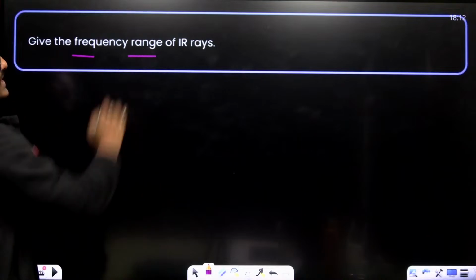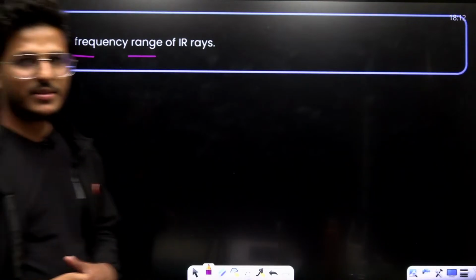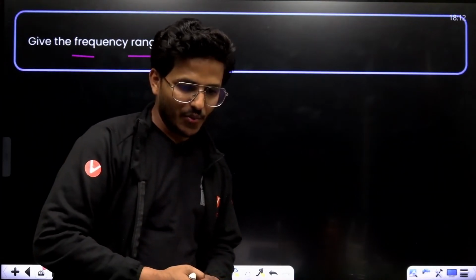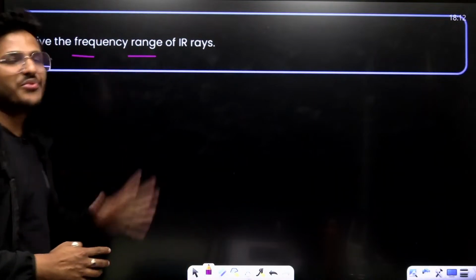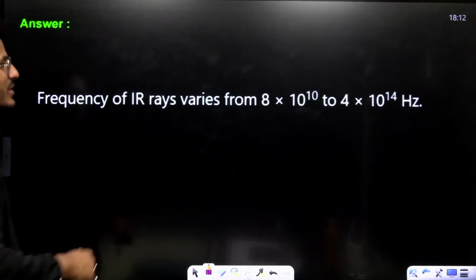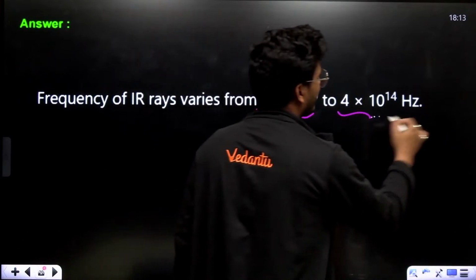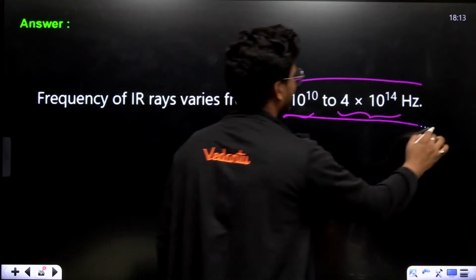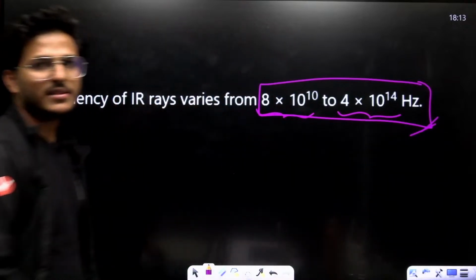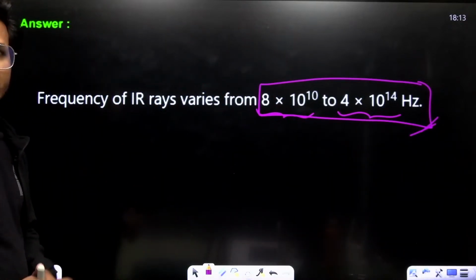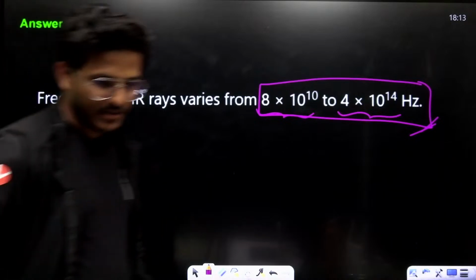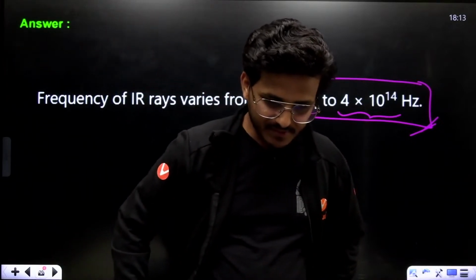Give the frequency range of IR rays, infrared rays. What is the frequency of infrared rays? 8 into 10 to the power 11 to 4 into 10 to the power 14 hertz. This is the range of infrared.